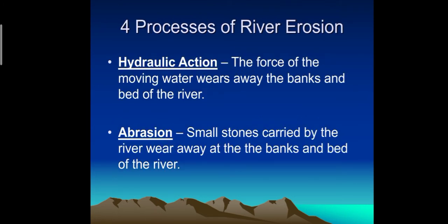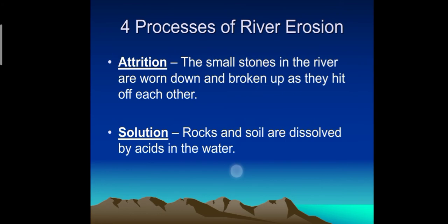Okay, processes of river erosion: hydraulic action and abrasion. The force of the moving water wearing away the banks and the bed of the river is known as hydraulic action, whereas small stones carried by the river wearing away at the banks and the bed of the river is known as abrasion.